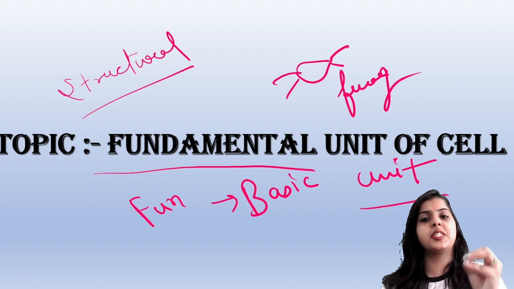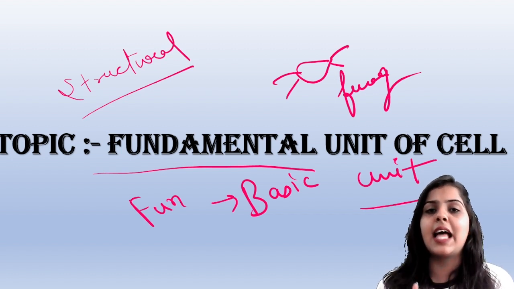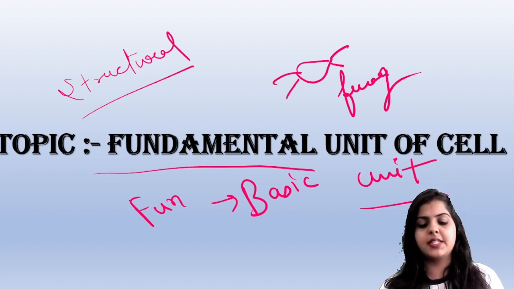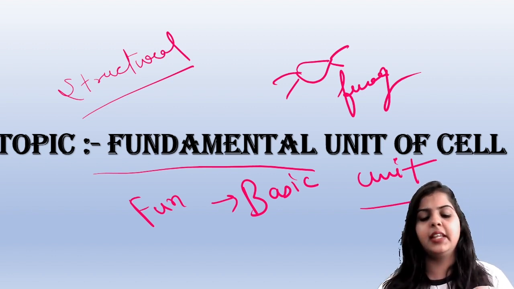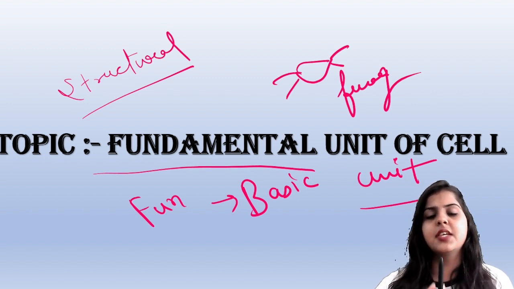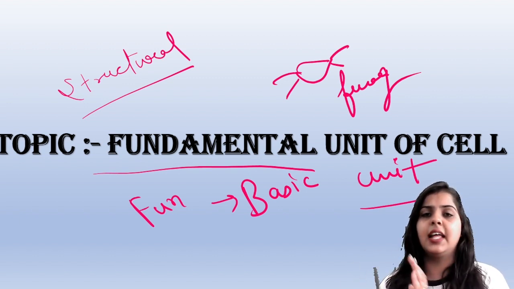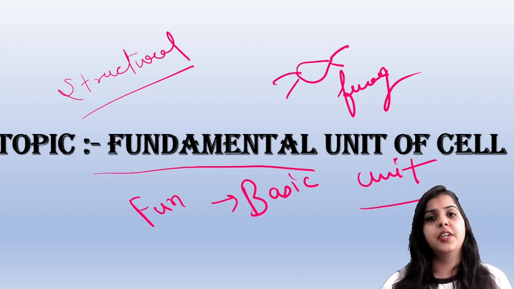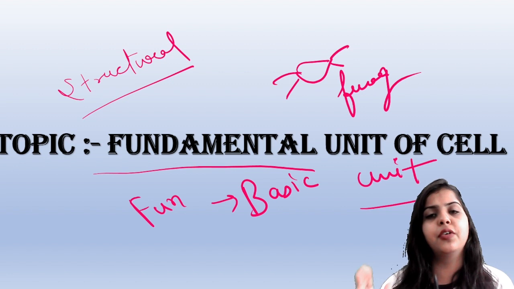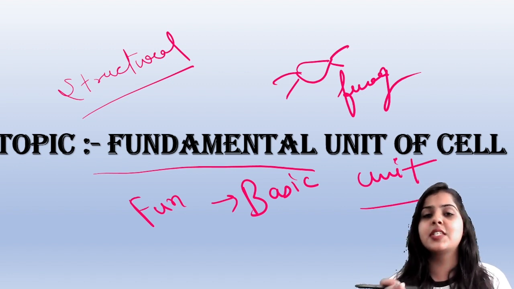What I'm trying to say is that the cell always helps living organisms. Suppose this is a pen. Can this pen contribute to making another pen? Did you ever see a pen reproducing the same kind of pen again? No, this is not possible.